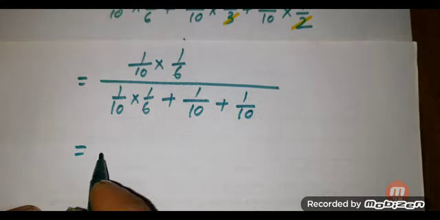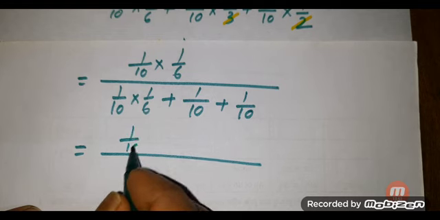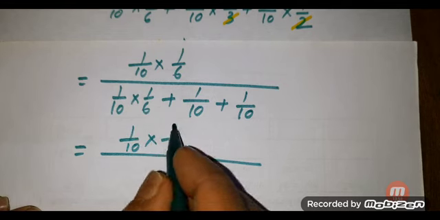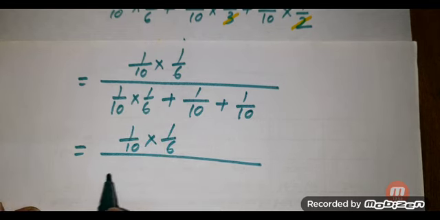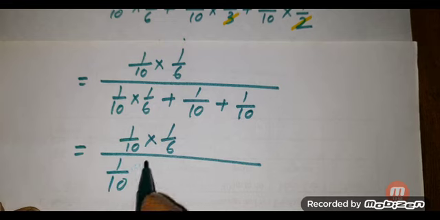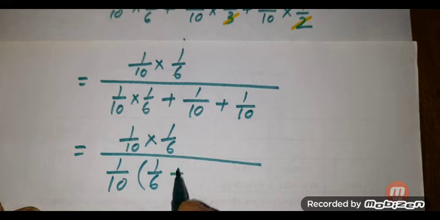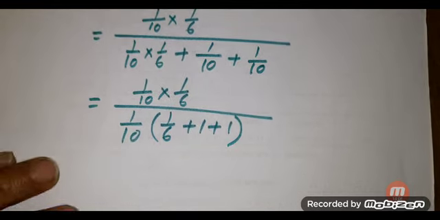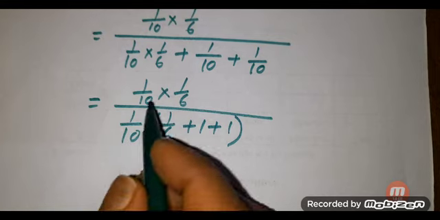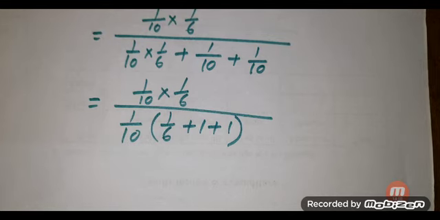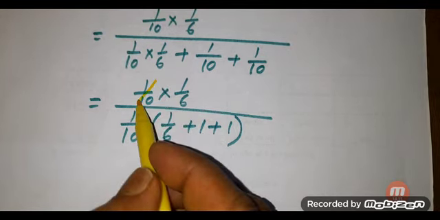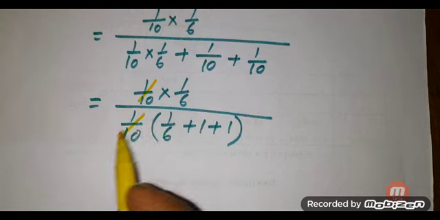We take the common 1 by 10, so we get 1 by 6 plus 1 plus 1. Here we can cancel the 1 by 10 in the numerator against the 1 by 10 in the denominator.